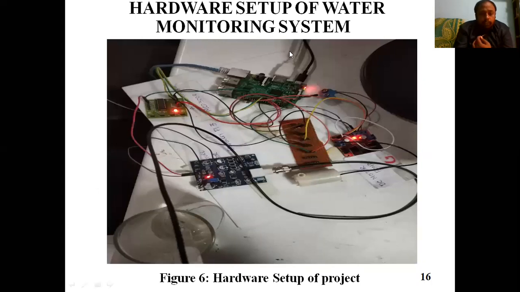And this is a small prototype, guys. You can see here the Raspberry Pi green color board, and this is the analog to digital converter. At the left corner down, a glass is given here. In the glass, the pH sensor electrode is inserted so that it will give the quality, and I'll transmit it to the Raspberry Pi. And the internet wire is connected, a blue color wire is connected here, so that the internet is connected to that Raspberry Pi module, and I can directly transmit the data to ThingSpeak. So I wrote the code for all these things, right?